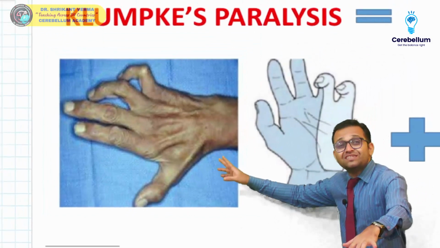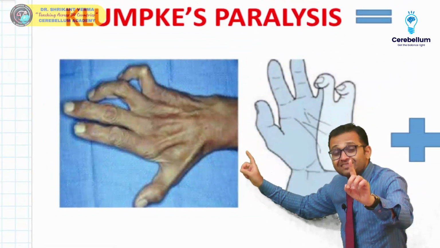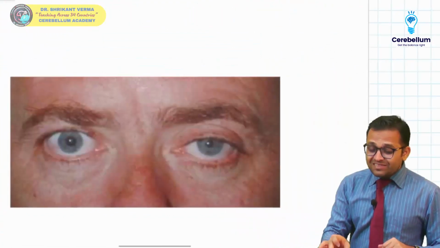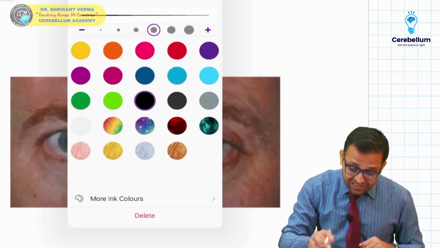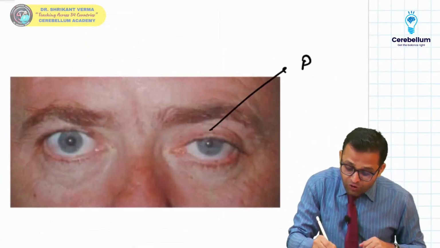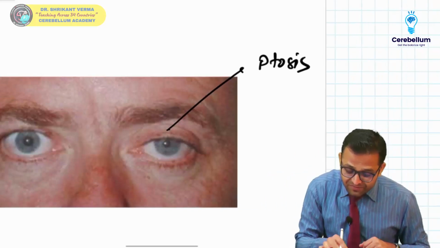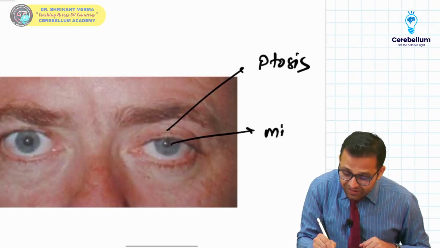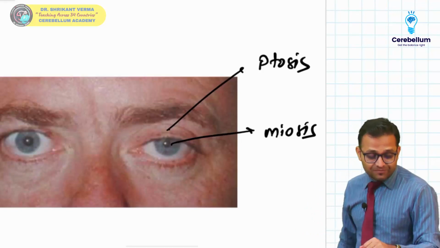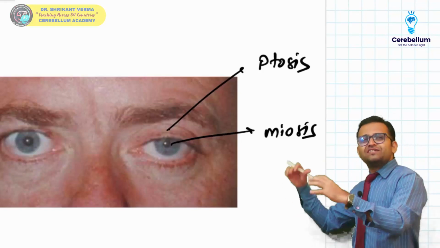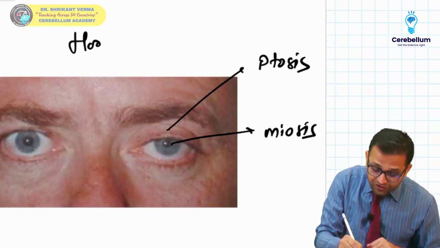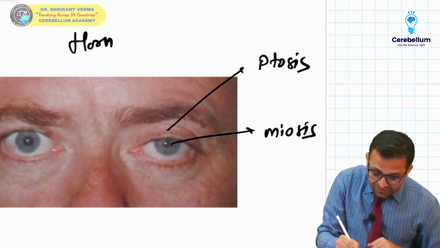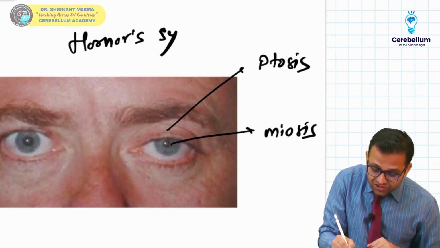Okay sir, so this is your Klumpke's paralysis. But remember, there is damage to the T1, and this damage to the T1 is resulting in, tell me, what is this? Drooping of the eyelid, that is the ptosis. There is the constricted pupil, that is our, yes, miosis. Very good, very good. Shreya is answering very quickly. Sir, this is our Horner's syndrome.